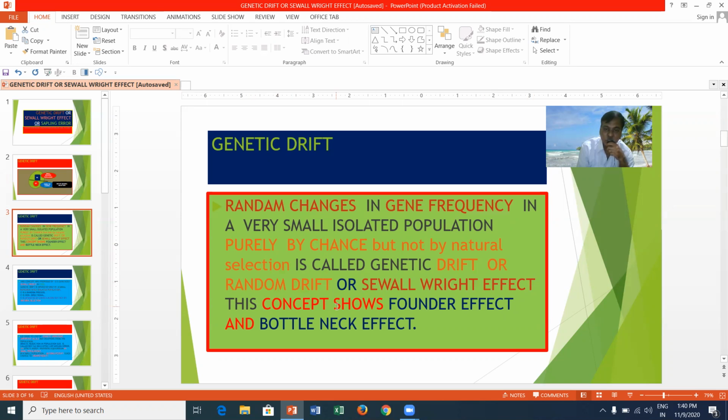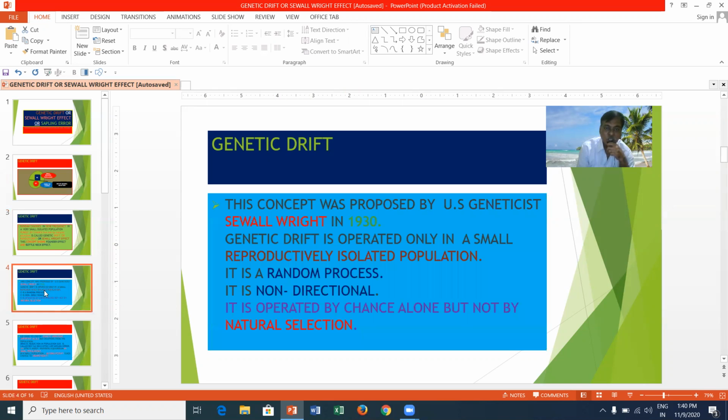This concept shows founder effect as well as bottleneck effect.